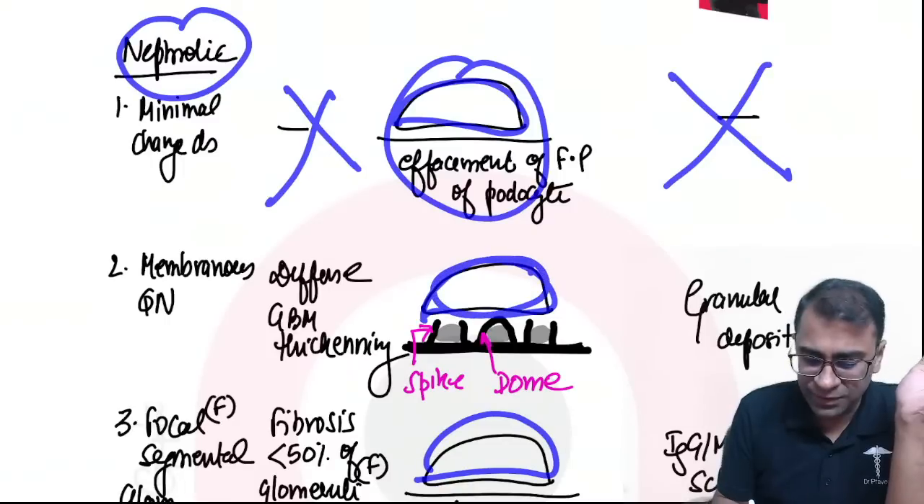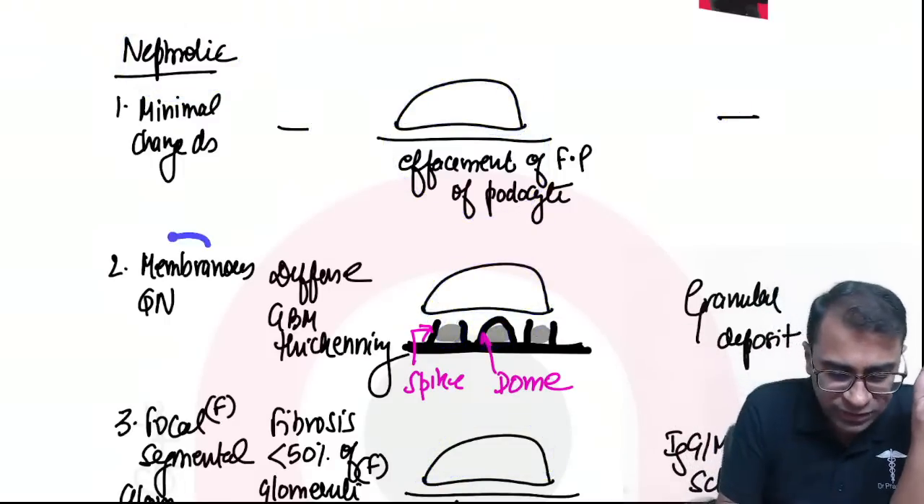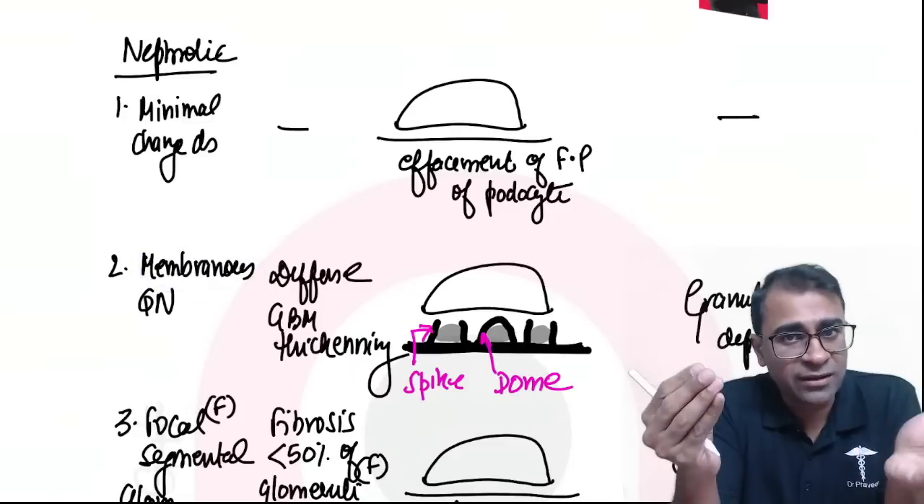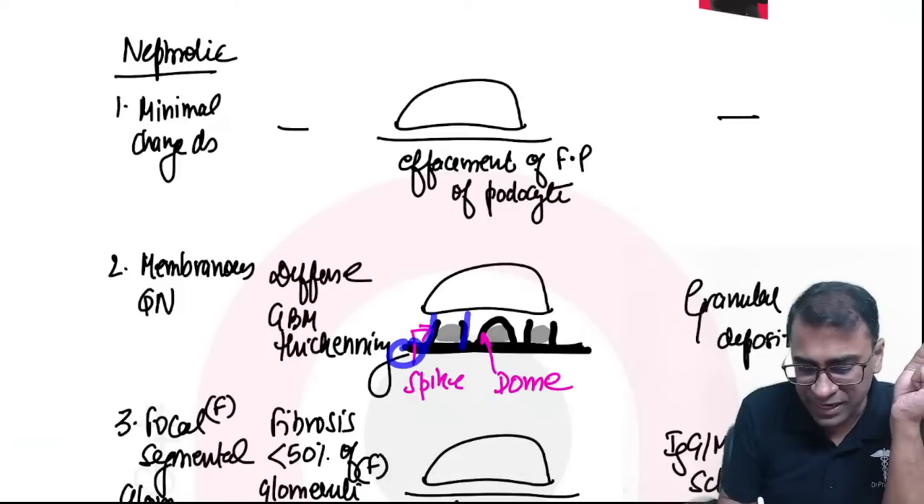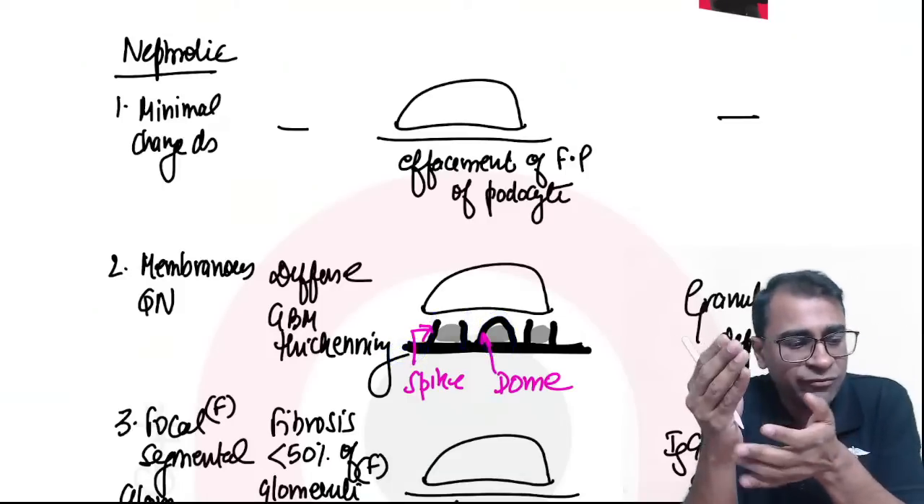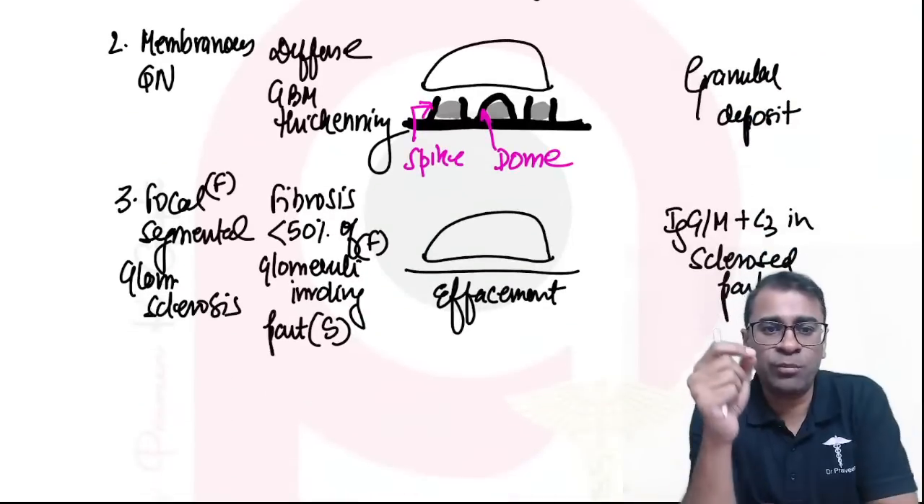If you see effacement with the subepithelial deposition, and because it's membranous, the membrane will thicken. When they thicken, look at the membrane. Once they thicken, they grow beside and around. When they go beside, we call them spike, and when they go around, we call them dome. The spike and dome appearance.